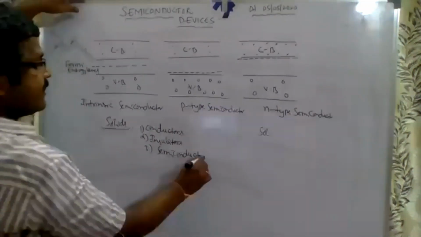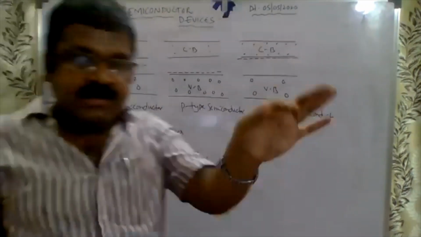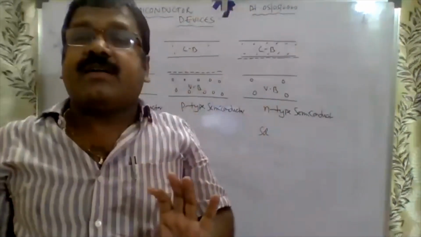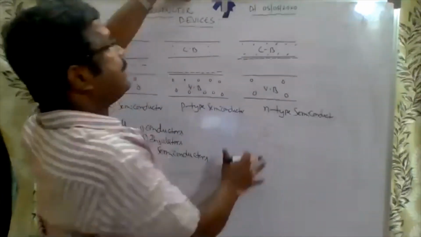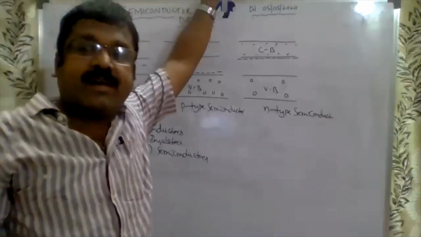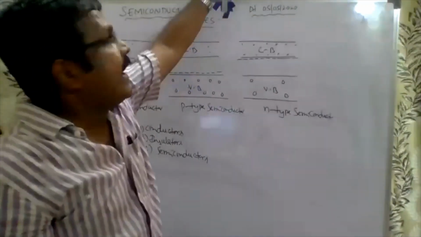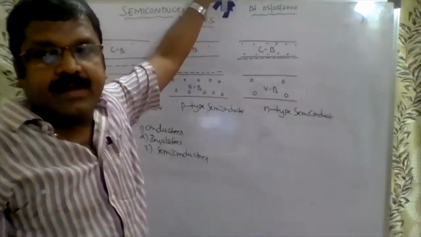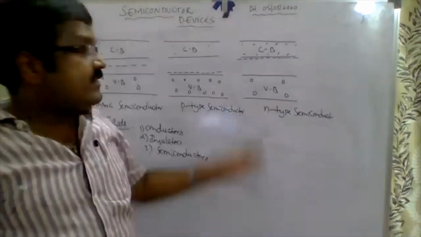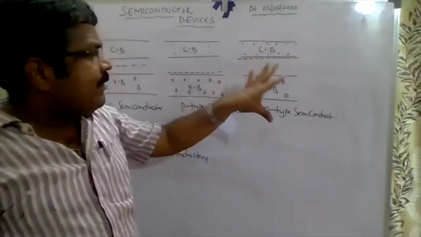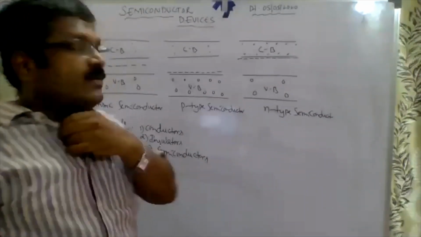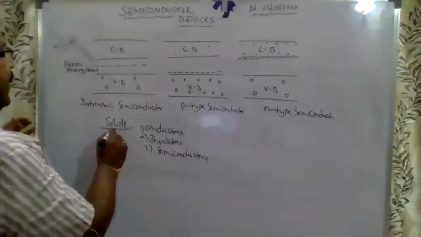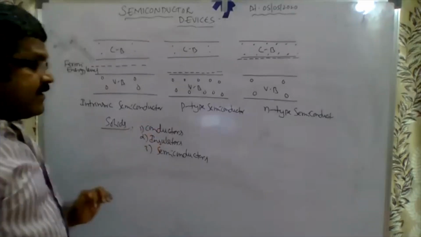This chapter is a different chapter, just an introduction in the second year. We discuss it in BTech, CS and IT, like electronics. But for intermediate, this is a new topic, since there is nothing like it in 10th class and 9th. So once again: conductors, insulators, semiconductors.